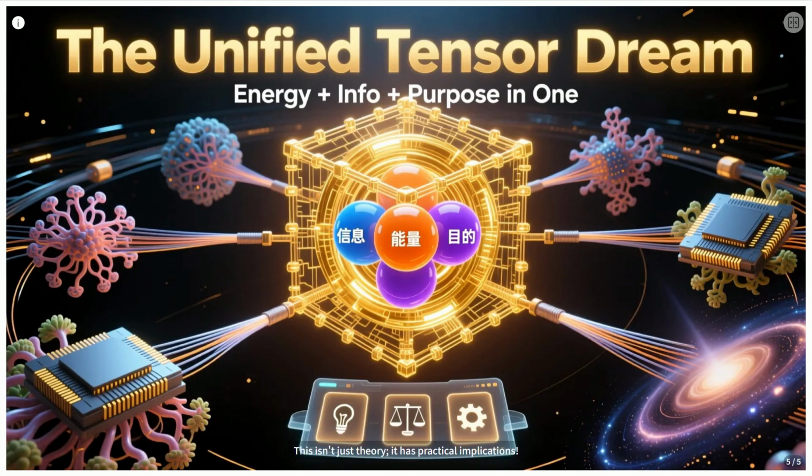This isn't just theory. It has practical implications. For AI, it suggests designing prompt templates that explicitly ask models to consider energy costs and ultimate goals, moving beyond just information processing. It's about building smarter, more balanced, and ultimately, more unified systems.